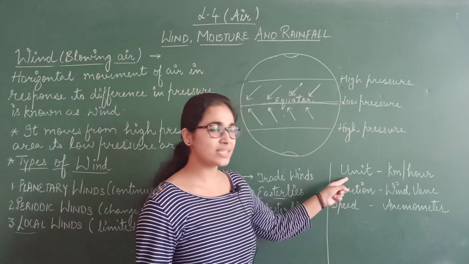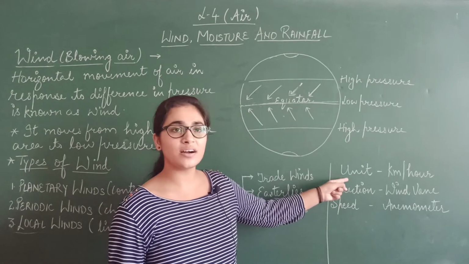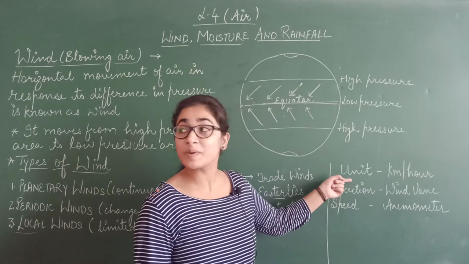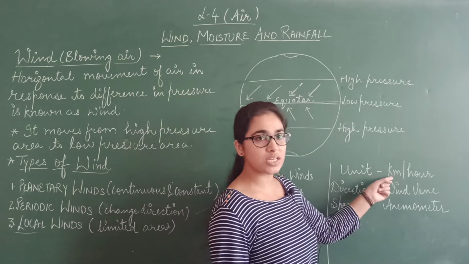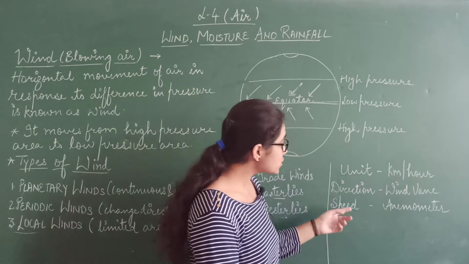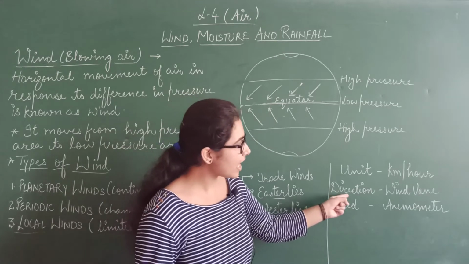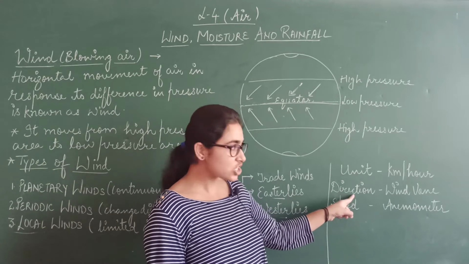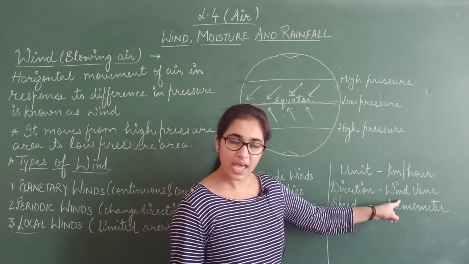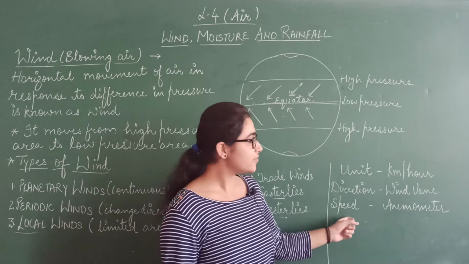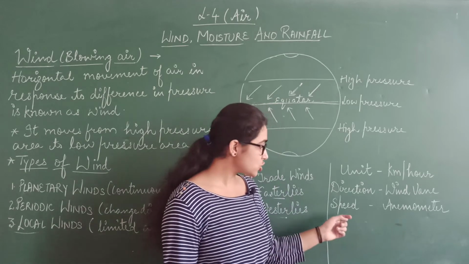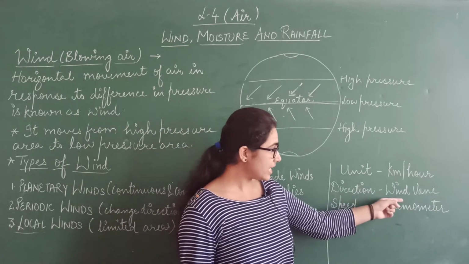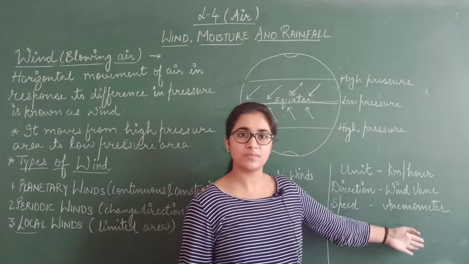Now we have the next topic, that is the unit to calculate wind. Whenever we write the wind speed, we write it with the unit kilometers per hour. The speed of the wind is always written with the unit kilometers per hour. Next one is direction. Here we have the wind vane. If you want to measure the direction of the wind, then the instrument is the wind vane. And if you want to measure the speed of the wind, then the instrument is the anemometer. To check the direction of the wind, it is the wind vane, and the unit of speed is kilometers per hour.